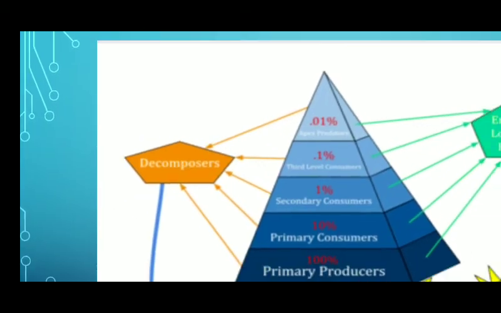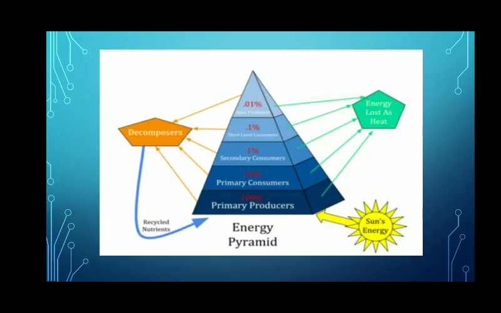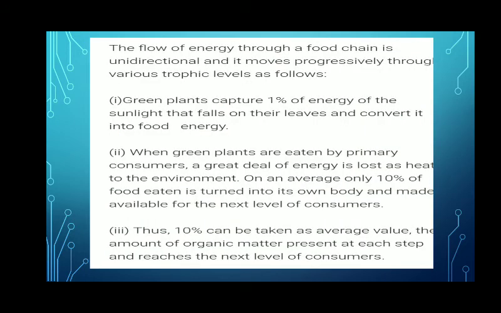Here you can see that as we go from the first trophic level to the next, and then the next, the amount of energy decreases. Got it? And the flow of energy in a food chain is unidirectional, it moves progressively through the various trophic levels. Green plants capture only 1% of the energy of the sunlight that falls on the leaves and convert it into food energy.